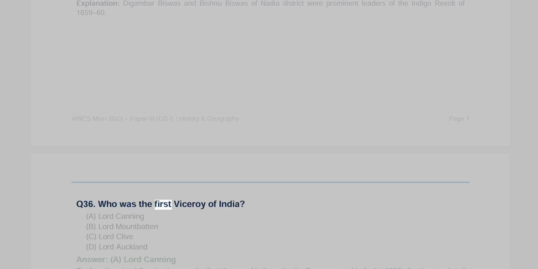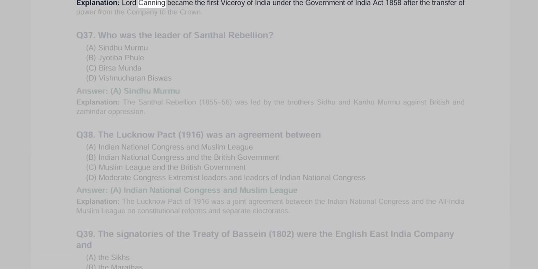Q36. Who was the first Viceroy of India? A. Lord Canning, B. Lord Mountbatten, C. Lord Clive, D. Lord Auckland. Answer A. Lord Canning. Explanation. Lord Canning became the first Viceroy of India under the Government of India Act 1858 after the transfer of power from the Company to the Crown.